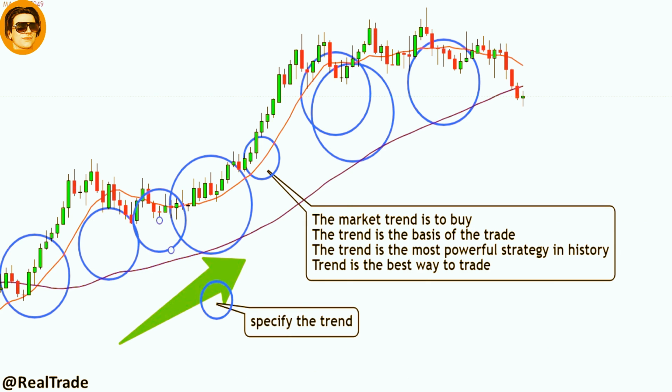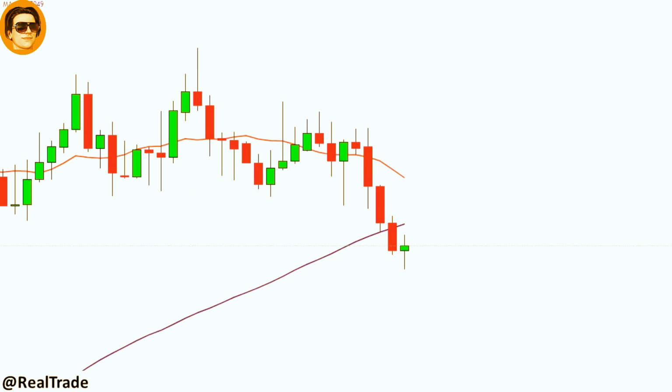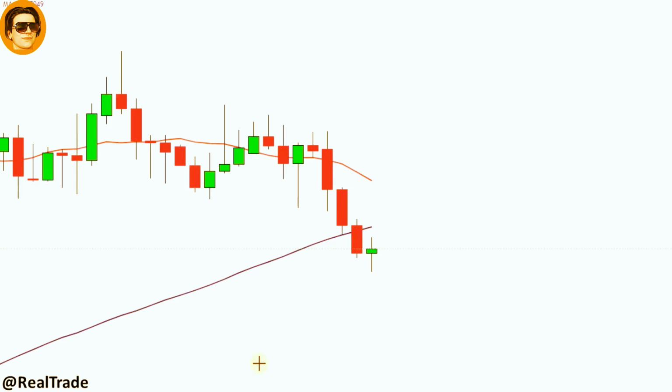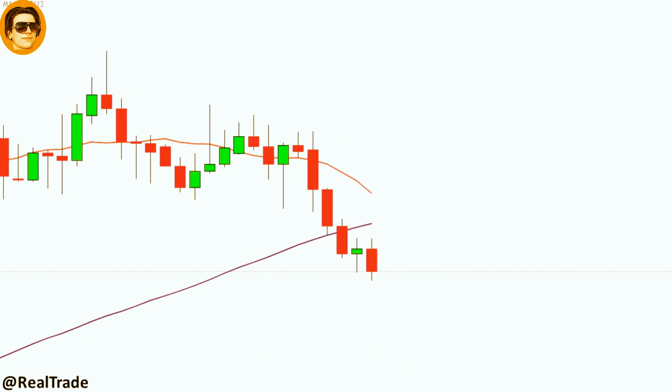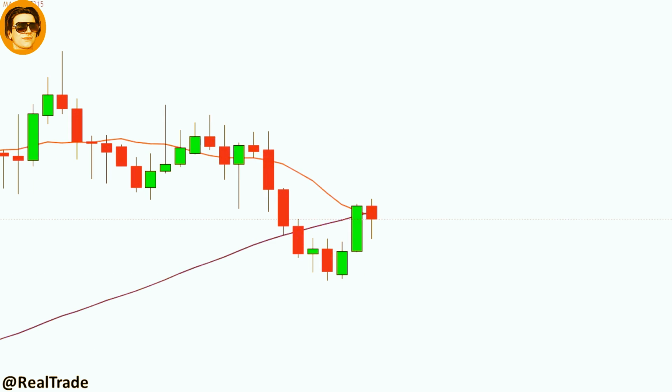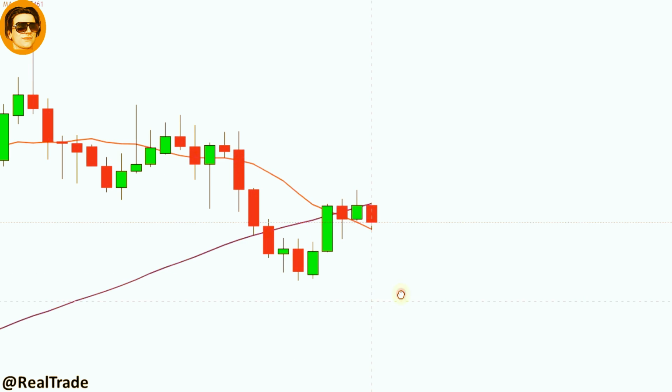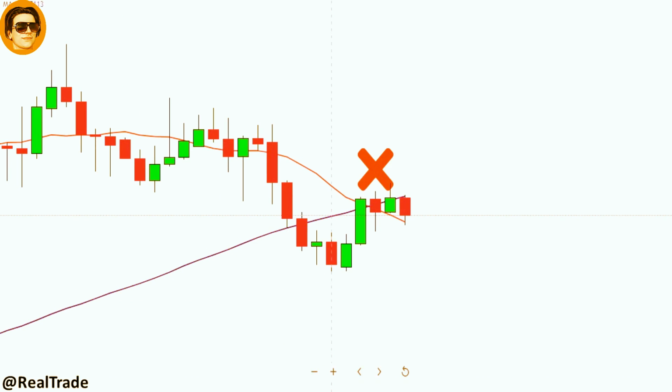Buy pattern. Buy orders area. The market trend is to buy. Only trade with the trend. Only trade in the direction of the trend. Please continue. Only trade in the direction of the trend.